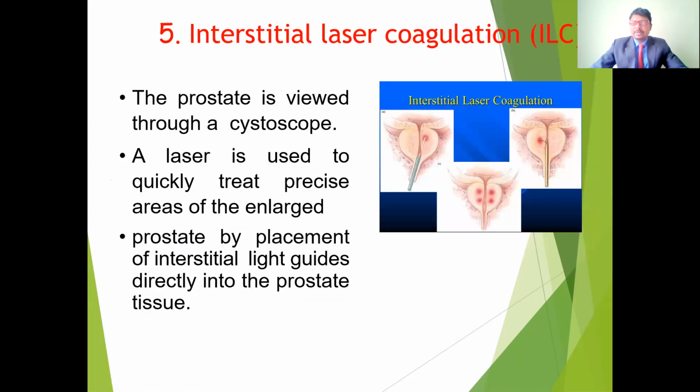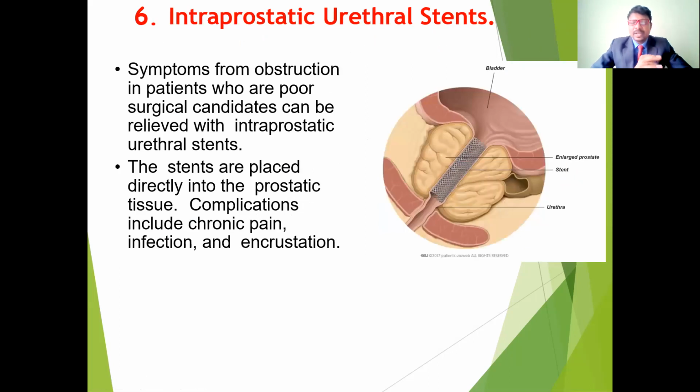Another treatment procedure is interstitial laser coagulation. The prostate is viewed through the cystoscope. The cystoscope is inserted into the urethra, and the laser is used to quickly treat the precise areas of enlargement. In interstitial laser coagulation, a light guide is placed directly into the prostate tissue. When the laser is given directly into the tissue, it shrinks the prostate gland, which clears the swelling and stops it.